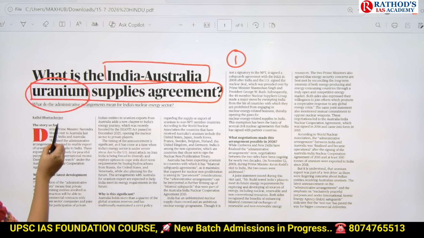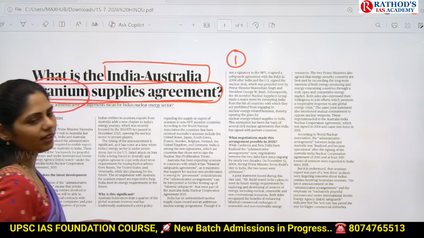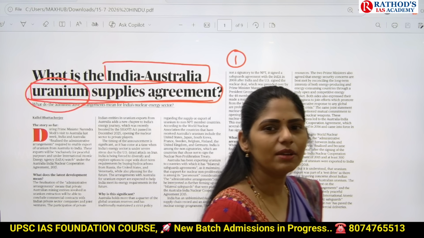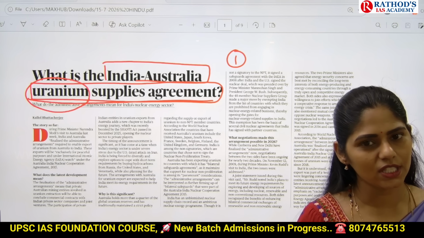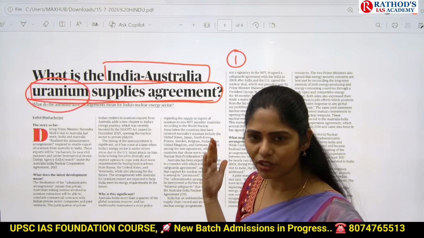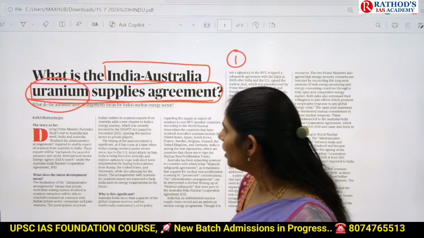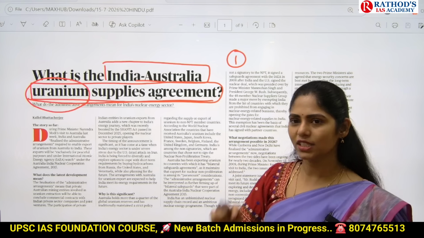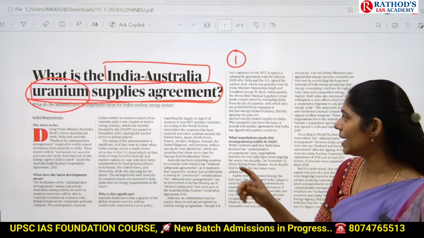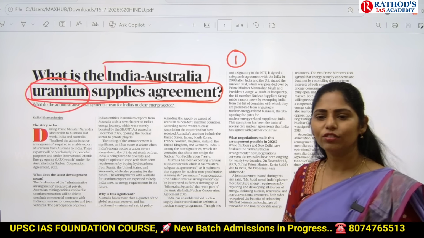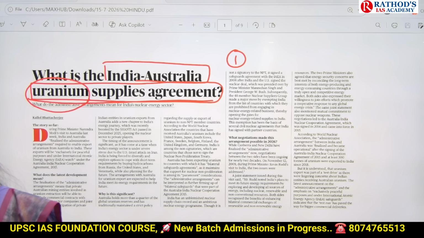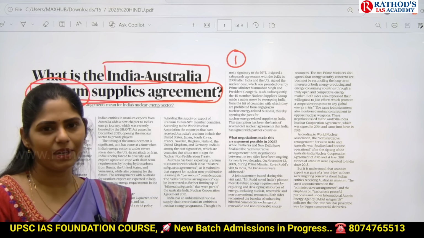And next one is, it is about uranium supplies agreement, right? Consider the following statements regarding India-Australia uranium supplies agreement. Under that, UPSC can give you 2 to 3 statements and it can ask you which are the statements above given right or wrong. And next type of question you can see in your mains. Recently, India signed uranium supplies agreement with Australia. In the light of this statement, discuss advantages, concerns and suggest some measures. In that way, UPSC can give you a mains-based question.